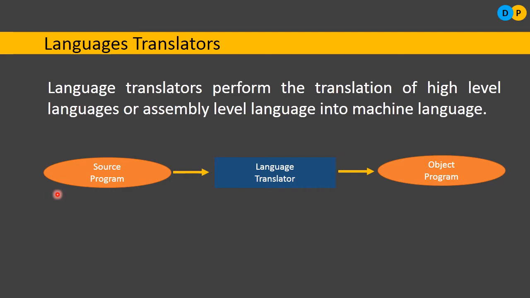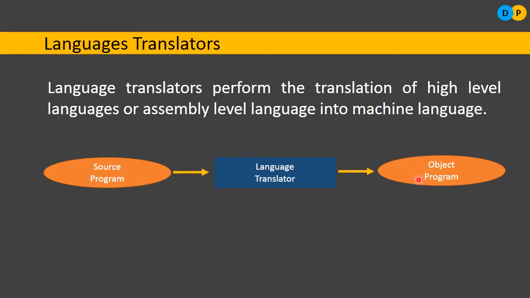It needs to be translated into a machine program, that is 0 and 1. So a program written in high level language, maybe assembly level or high level language, is referred to as a source program. After translation, the source program will be converted into a machine language equivalent, that is 0 and 1. The program which is in the form of 0 and 1 is referred to as an object program.